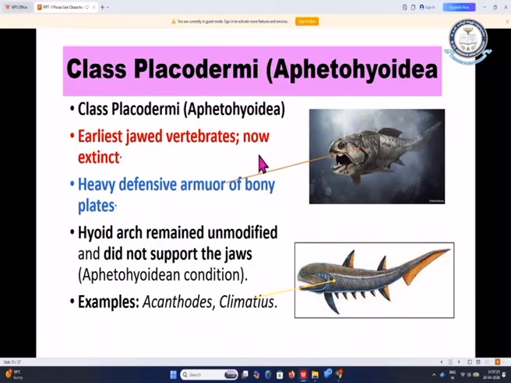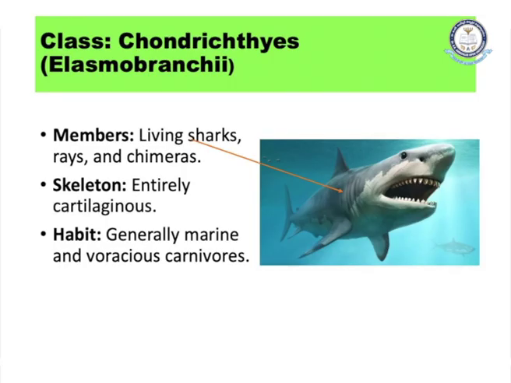The class Placodermi. These are the earliest jawed vertebrates. Now they are not existing. These possess heavy defensive armor, that means a covering of bony plates. The hyoid arch remained unmodified and did not support the jaws. Examples are Acanthodes and Climatius.